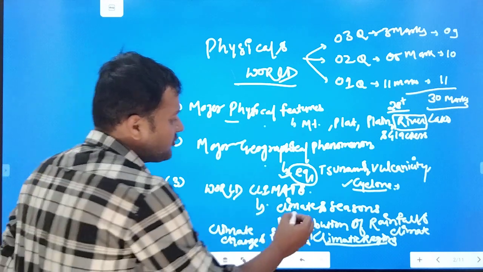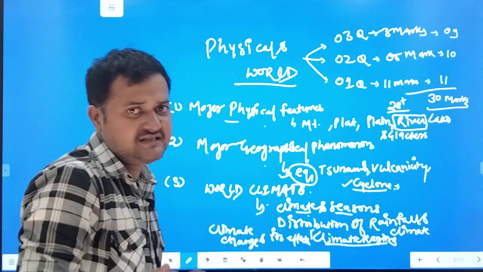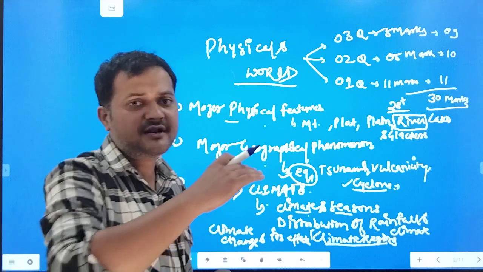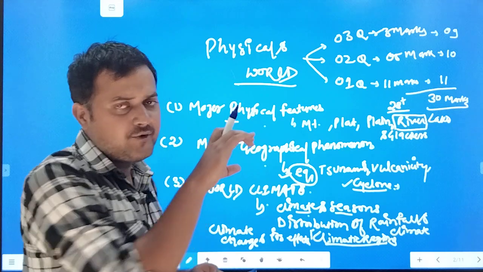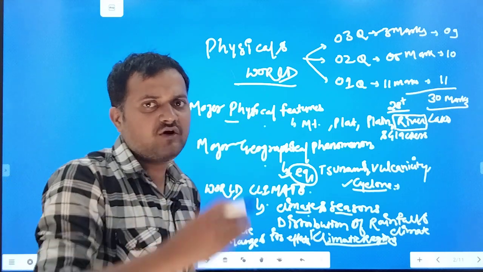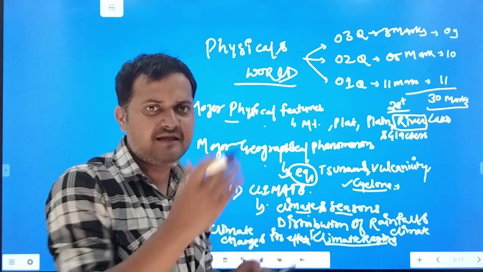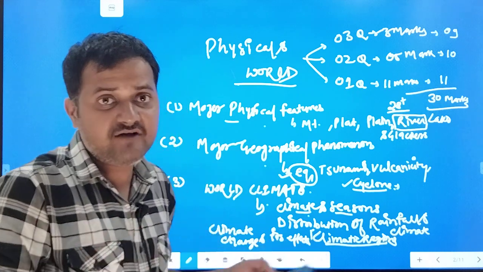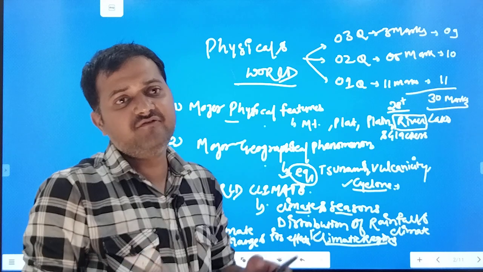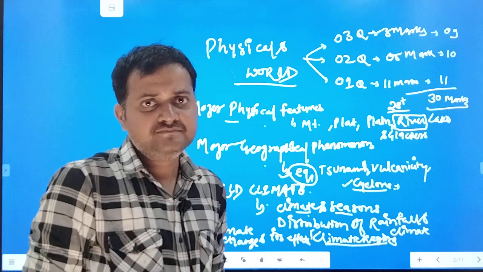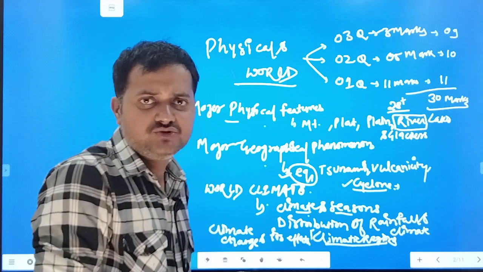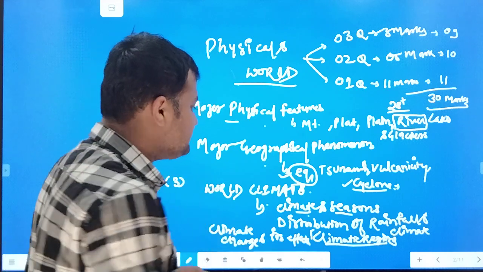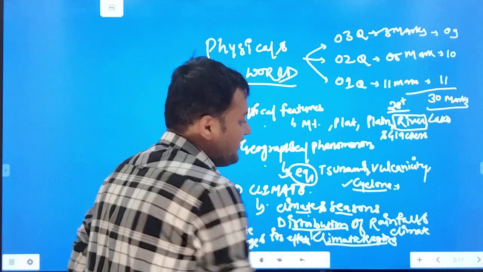Then world climate: we have to cover climate and season. This is a basic thing. What is climate and season? Then the distribution of rainfall, how rainfall is distributed. Like in the equatorial region there is more rainfall. As we go above, there are types of climate like the marine climate, British climate, where we find rainfall the whole year. Like the Mediterranean climate, where there is rainfall in the winter. Then there is the monsoon type of climate, where there is rainfall in the summer. All these things I'll cover in this distribution of rainfall portion.